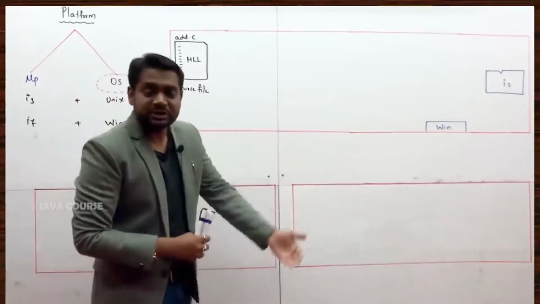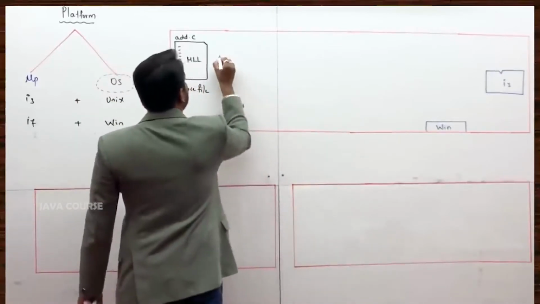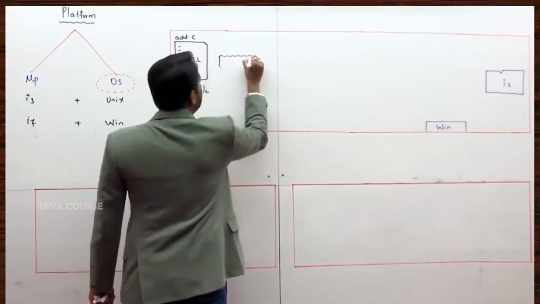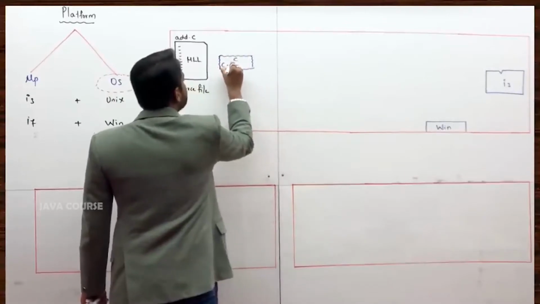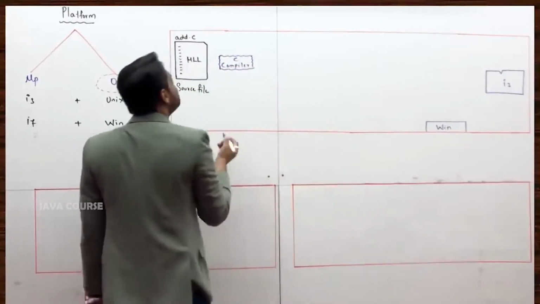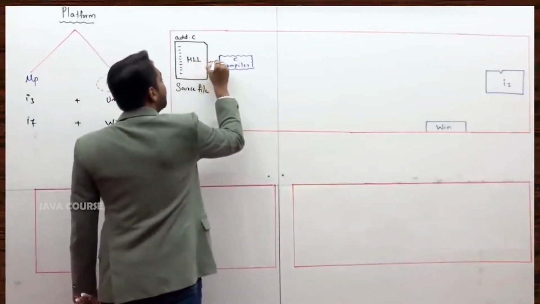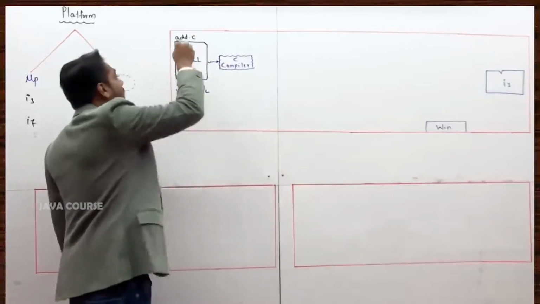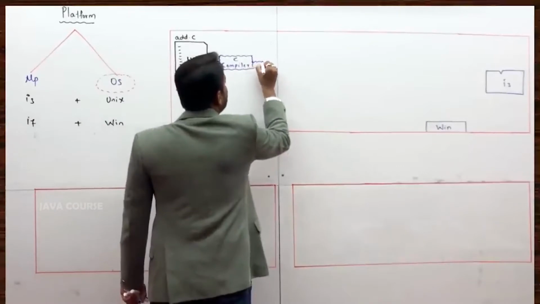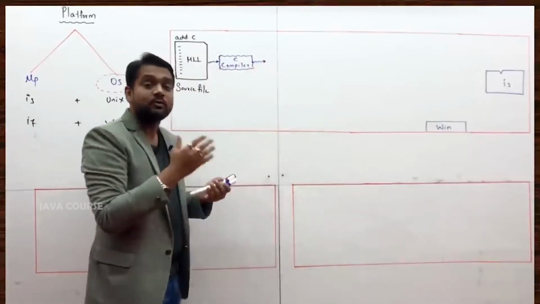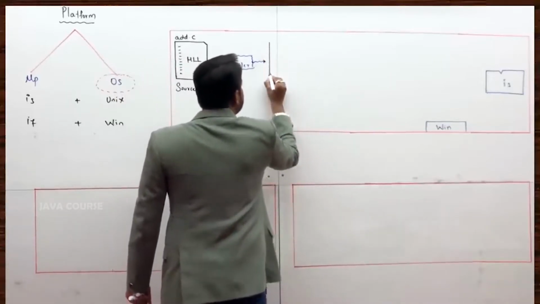You have to convert it to machine level language. How will you convert it to machine level language? By using a compiler. To be precise, by using a C compiler. Why C compiler? Because you are compiling C language. Now if you give this file to the C compiler, all these C statements would be taken and converted to machine level language and kept in one file. That file is actually called the object file.